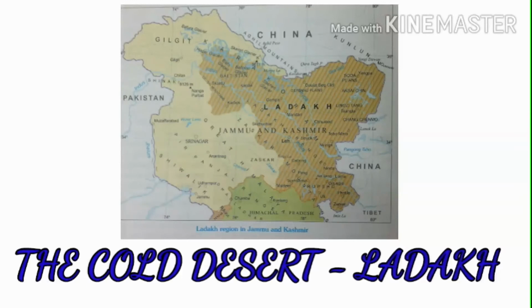In winter, it is freezing cold with temperature below minus 40 degrees Celsius almost all the time. This dryness is the result of the rain shadow effect of the Himalayas.